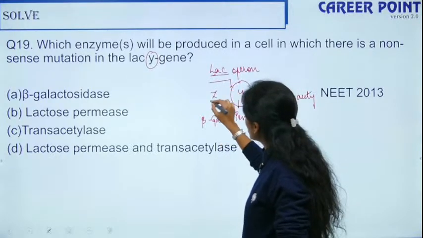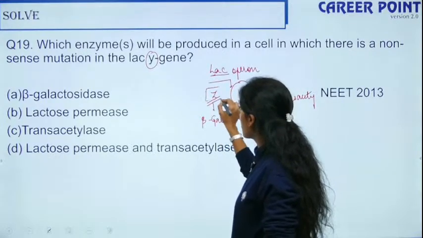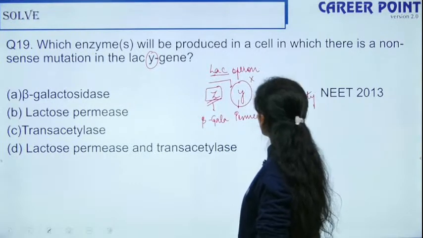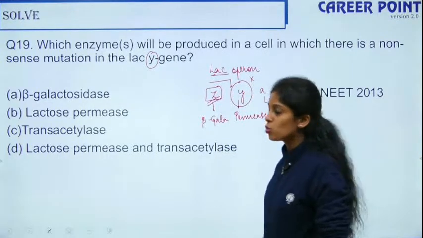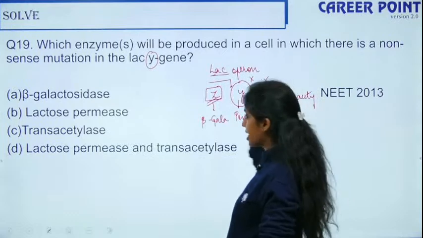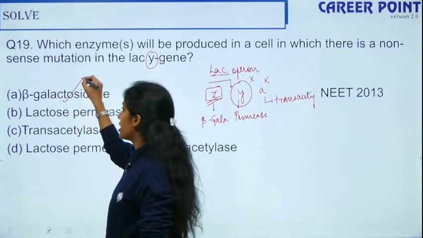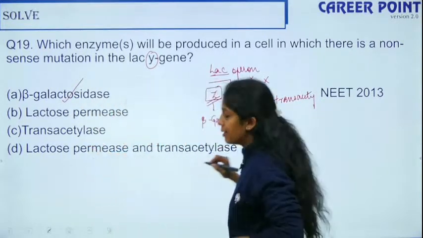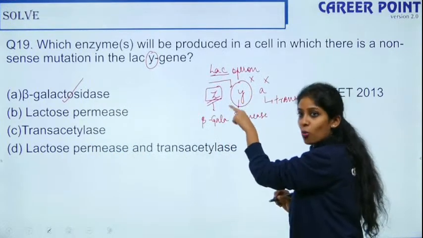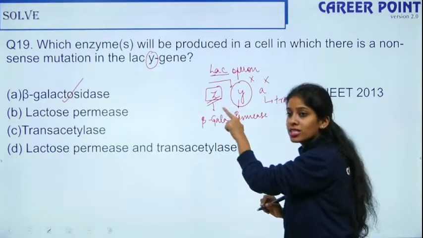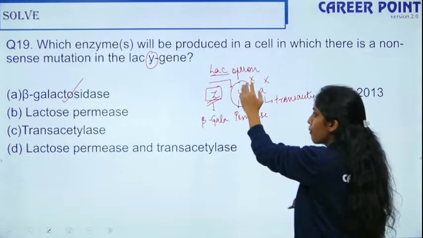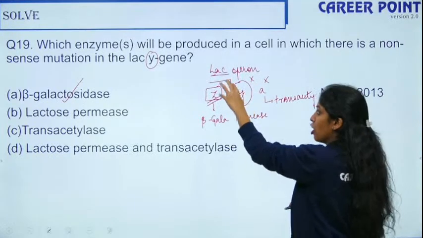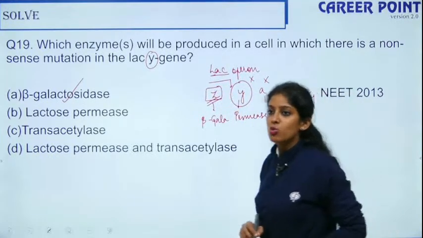So then only beta galactosidase will be produced. Permease will not be produced and your RNA polymerase will not go to transacetylase. So the right answer is option A, beta galactosidase. If there is a nonsense mutation in the Y gene, RNA polymerase will get terminated here, so only beta galactosidase will be produced.